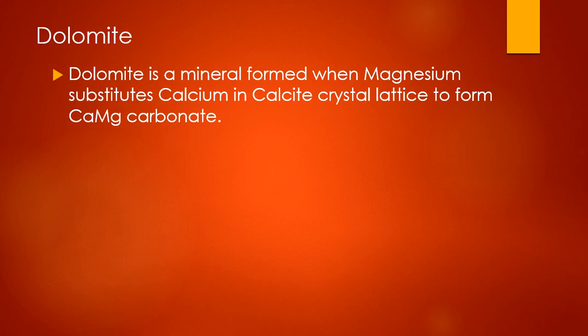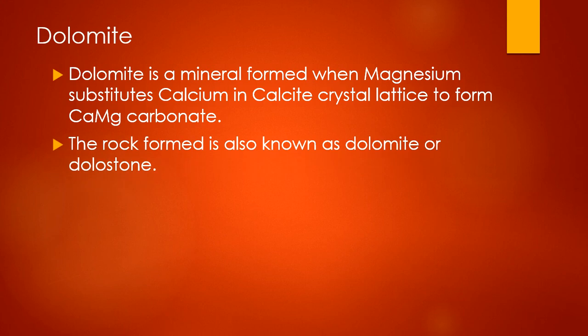The last mineral we are looking at is dolomite. Dolomite is a mineral formed when magnesium substitutes calcium in the calcite crystal lattice to form calcium magnesium carbonate. Therefore, in simple terms, dolomite is calcium magnesium carbonate.